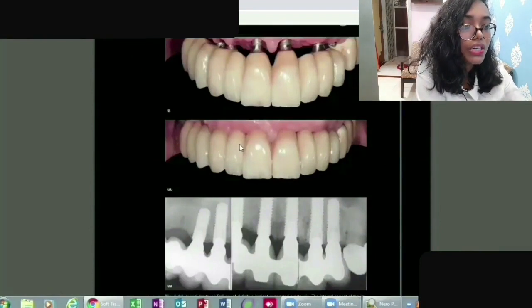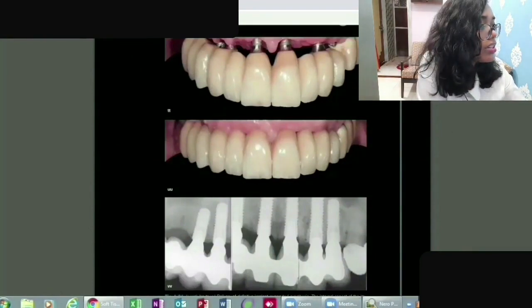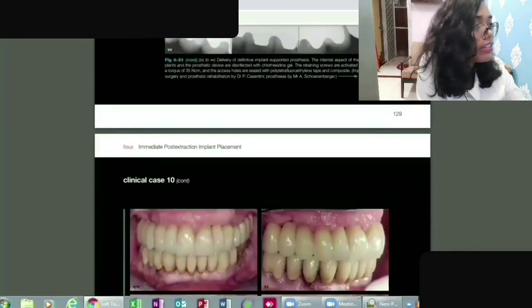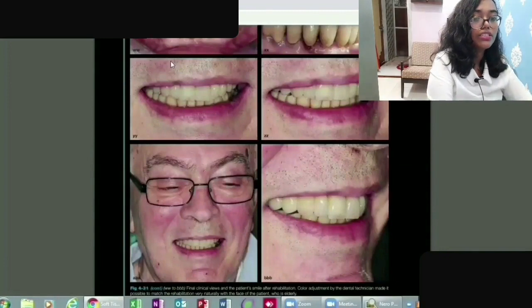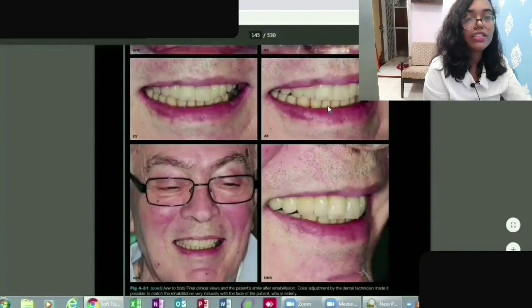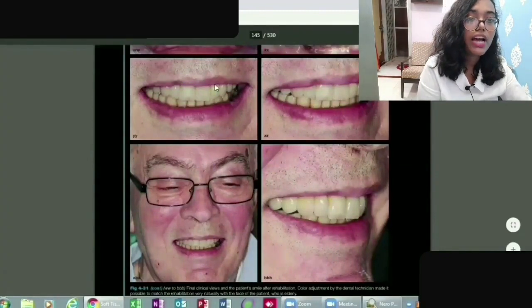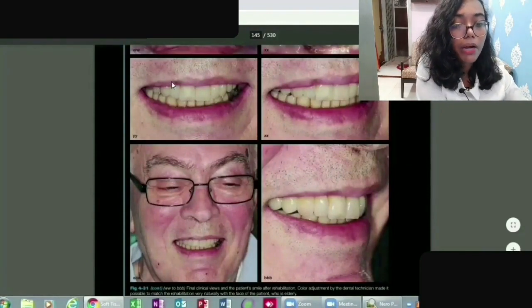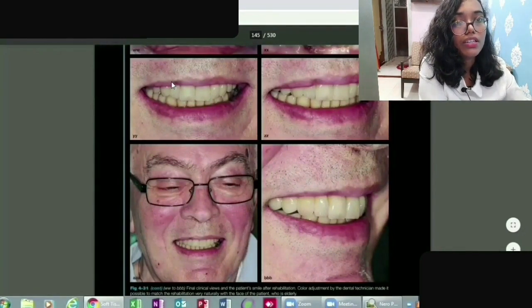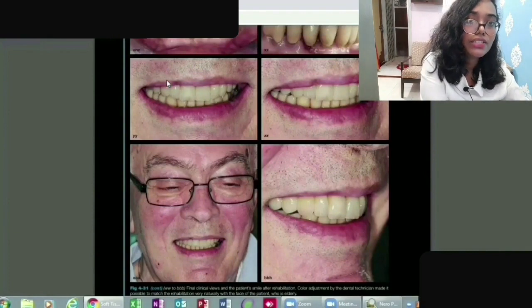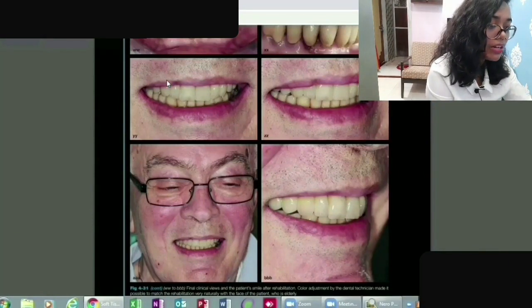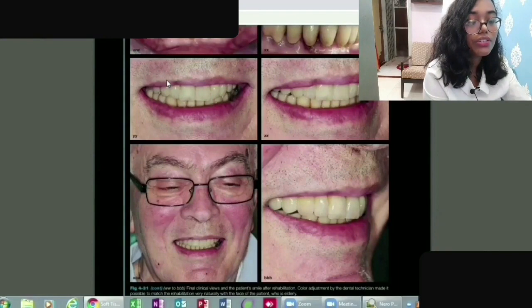Okay, so here you can see in this image that they are planning to fix the immediate implants. So just imagine that this patient was your patient, and he wanted multiple teeth to be placed, immediate implants, and he came with no teeth or maybe very few teeth, and you have extracted. And if you as well as the patient would have opted for